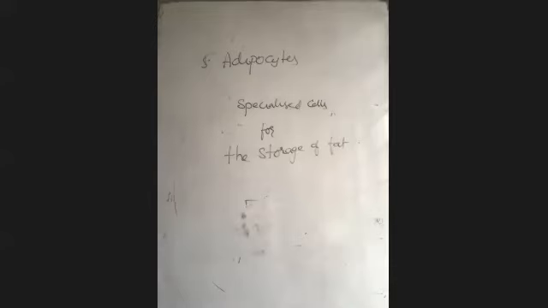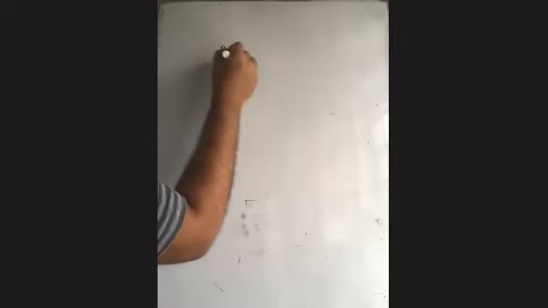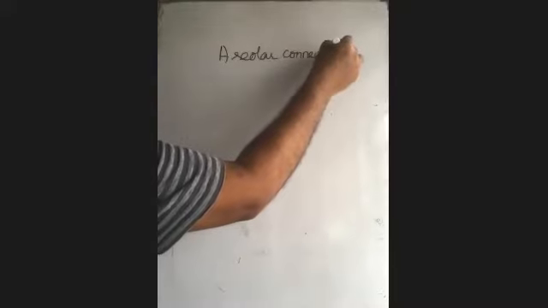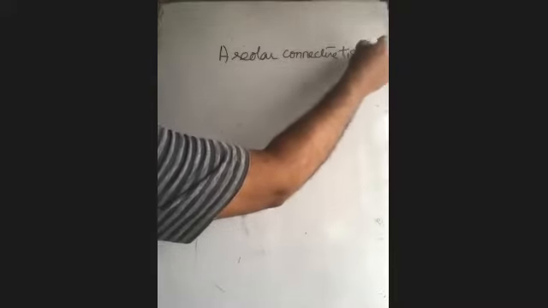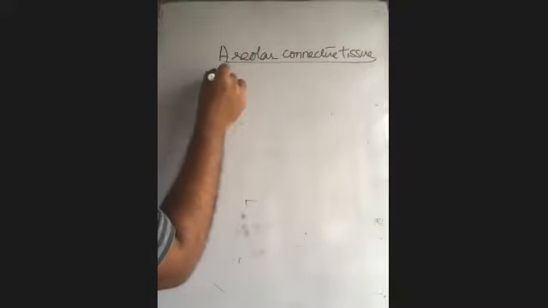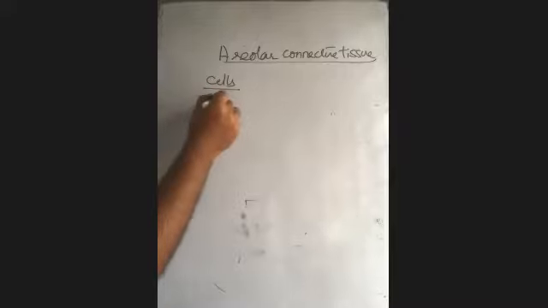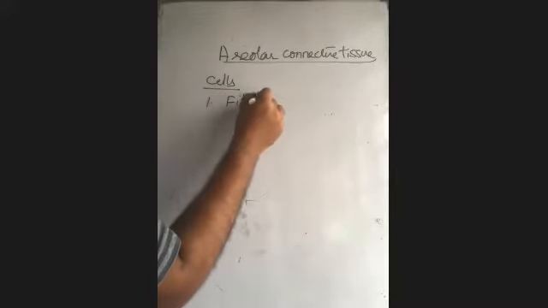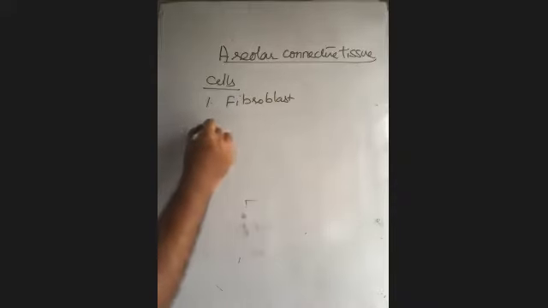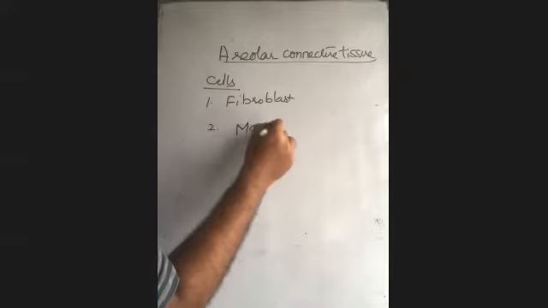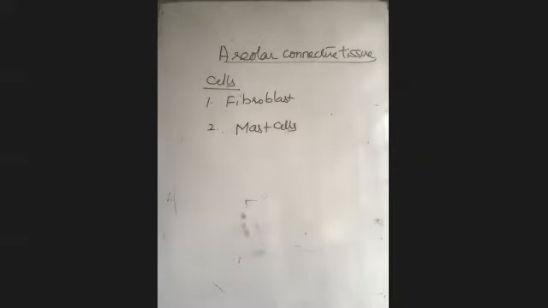Okay. Then let me write all the cells in one place to revise them again. Cells of areolar connective tissue. Number 1, fibroblast cells. Number 2, mast cells.